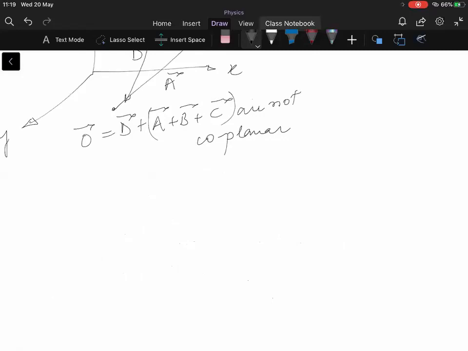Say you take any two vectors. So this is one vector, this is another vector. Any two lines will always form a plane, right? Any two lines, if you join them, will definitely lie along one plane.